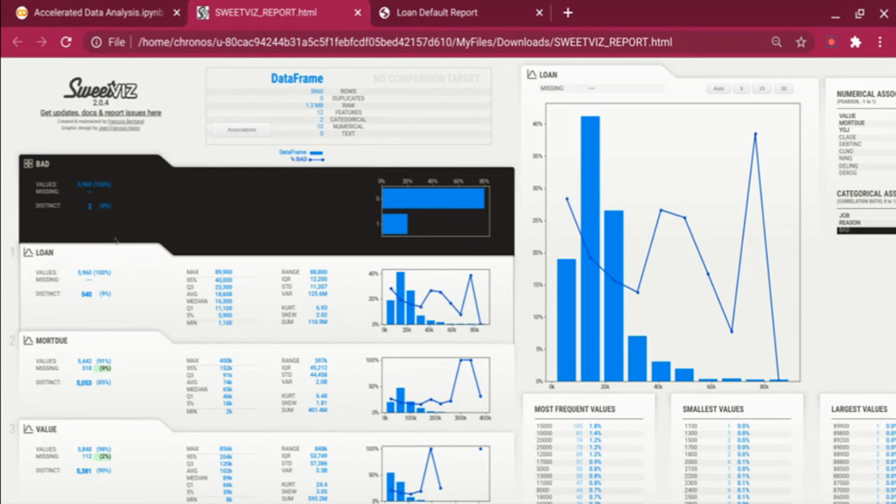So take in this case the loan amount, right? If you see, these are the different buckets of your loan amount column, and the line that passes through tells you the bad ratio. It tells you how it correlates with the target. So in the case of 0 to say 5k, you have about 30% which are bad, and for 80k and above, about 40% of the loans are bad, right? It just shows you the relation.